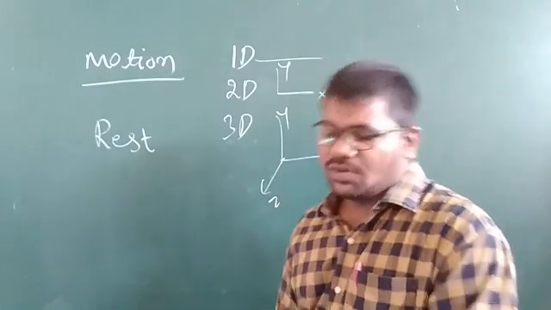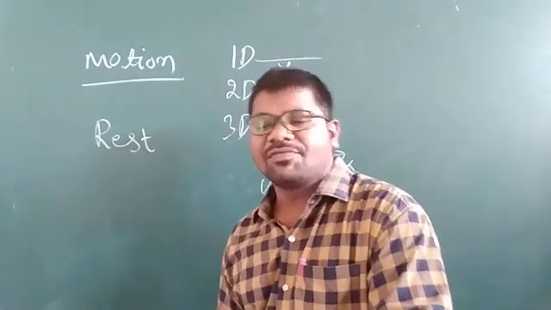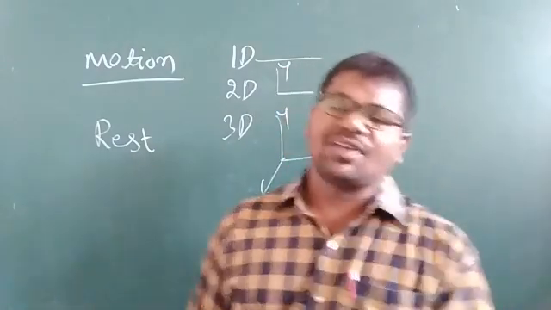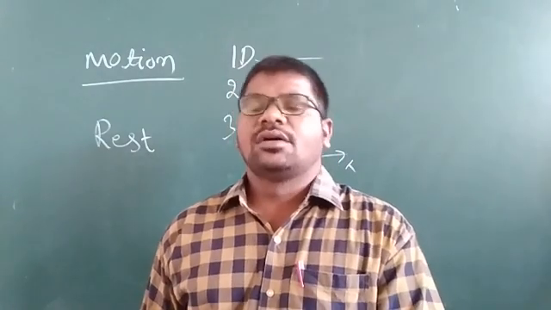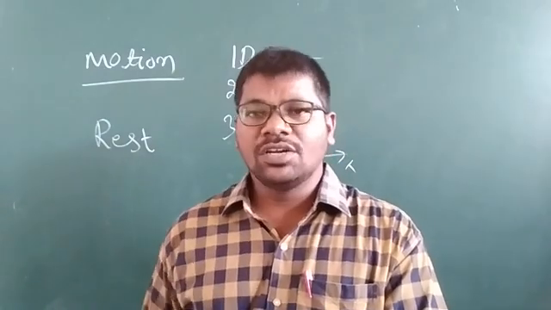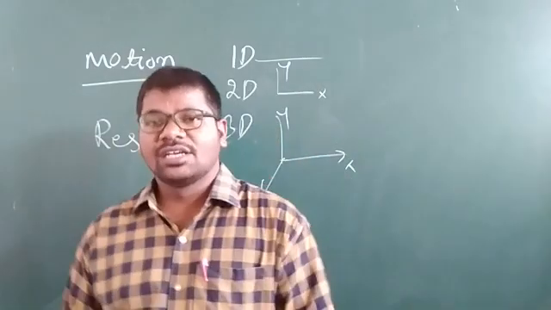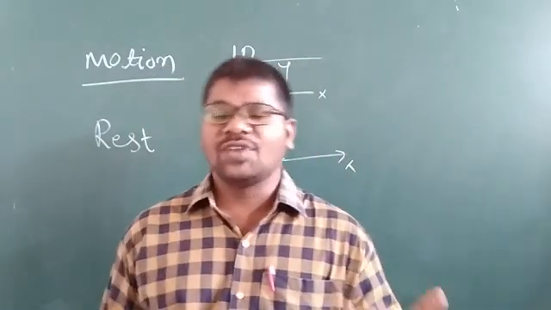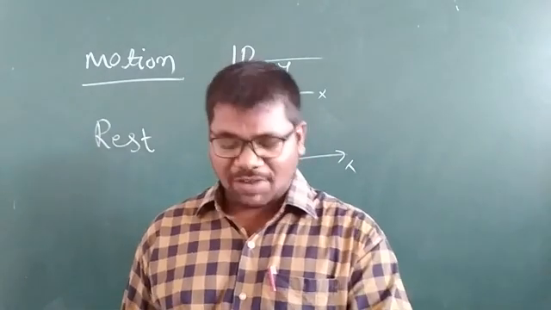Next, frame of reference. The frame of reference is the reference point from which the observer observes. See here, you are sitting on the bench and watching the physics video while I am moving left and right. The position where you are sitting and from where you see is the frame of reference.